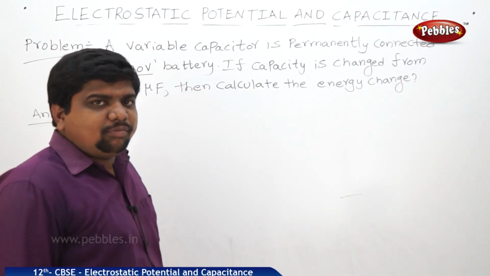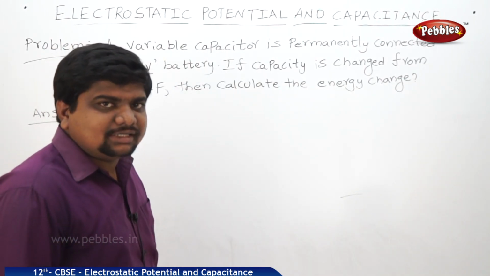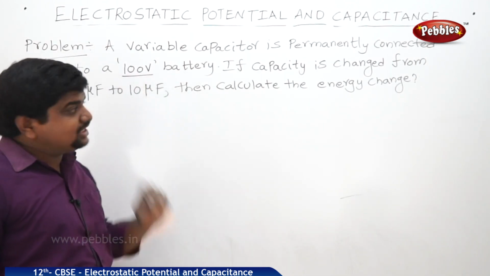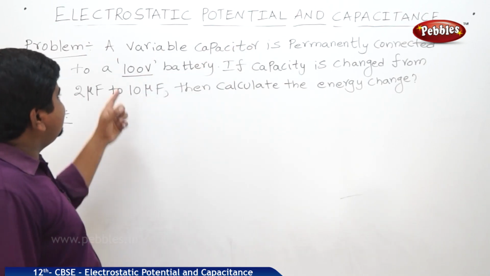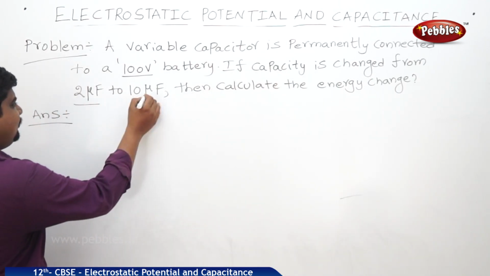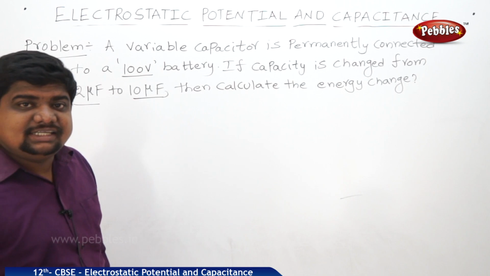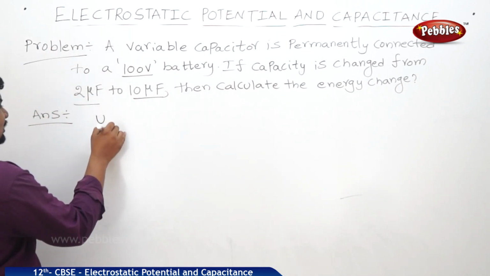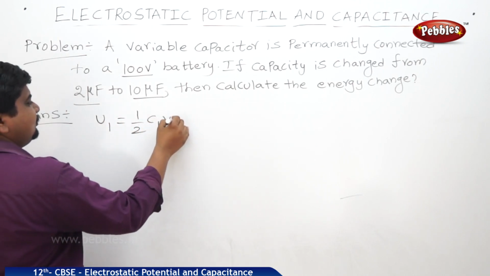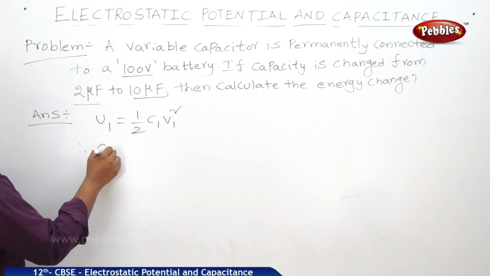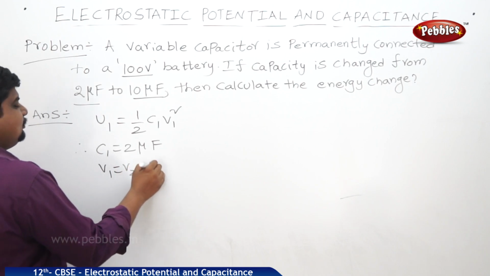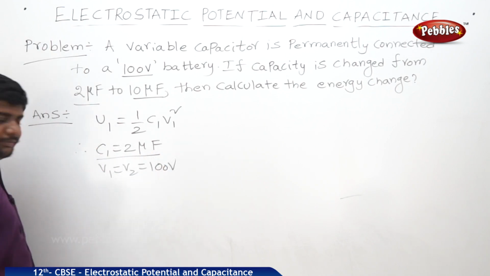Now we will see one problem with respect to the energy stored in a capacitor, or energy changes. See the problem. A variable capacitor, meaning a capacitor whose capacitance is changing, is permanently connected to a 100 volts battery. The voltage is not changing. If the capacitance is changed from 2 microfarad to 10 microfarad, calculate the energy change. What is the energy stored in the first capacitor? We can write half C1 V1 square. C1 is 2 microfarad, but V1 is equal to V2 is equal to 100 volts. Only the capacitance is variable, not the voltage.